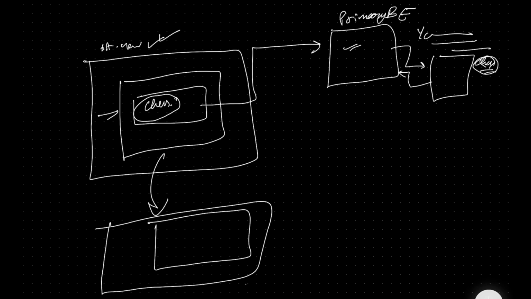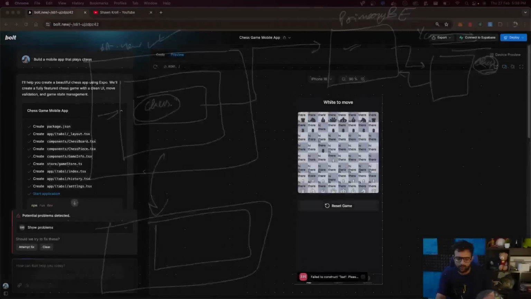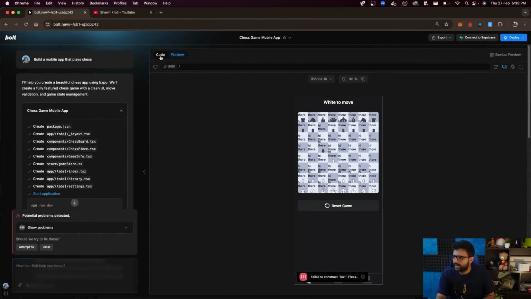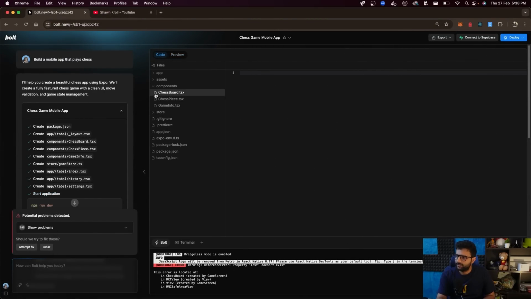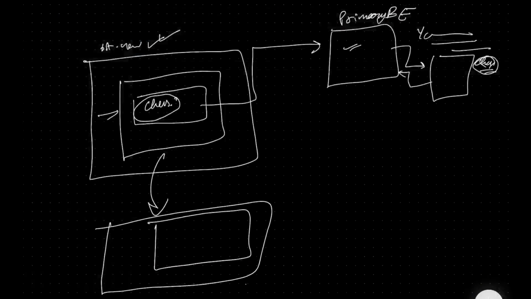If I open bolt.new right now and show you, the user can actually see all of the code over here and of course preview it. So somehow that code needs to come to the browser. And then of course it needs to eventually get exported and shown everywhere else as well. So this is a high level of what needs to be done, or what the user flow would look like in the end. The question is, how does this work? And this involves a very complicated architecture. So let's get into that next.